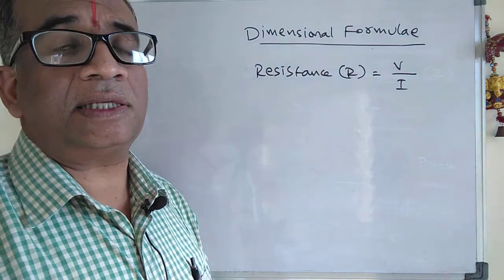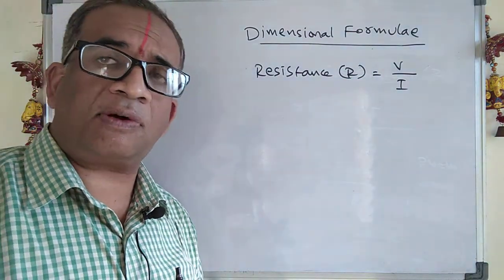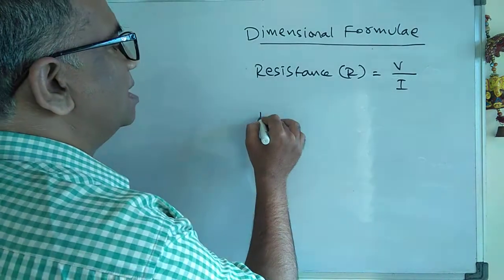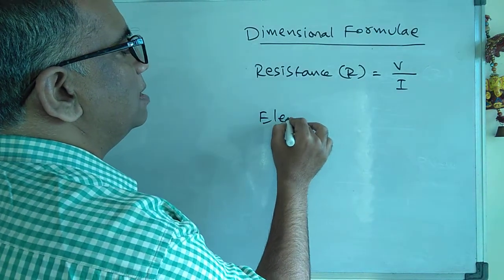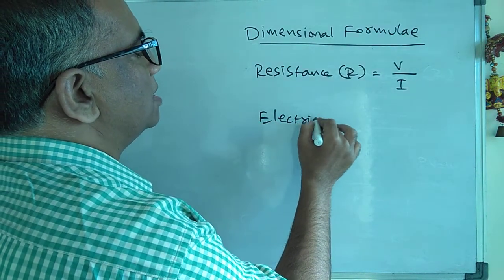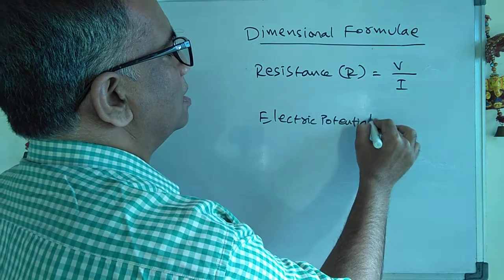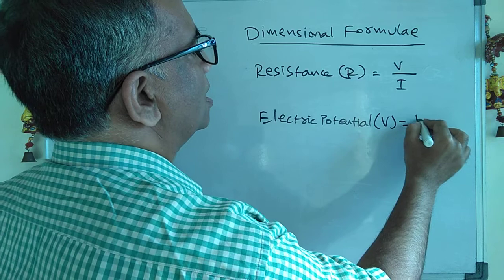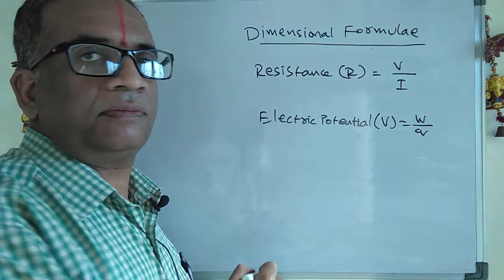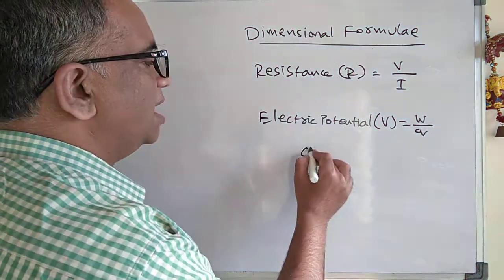First we will derive the formula for potential. Electric potential V is equal to the work done in moving a charge Q.